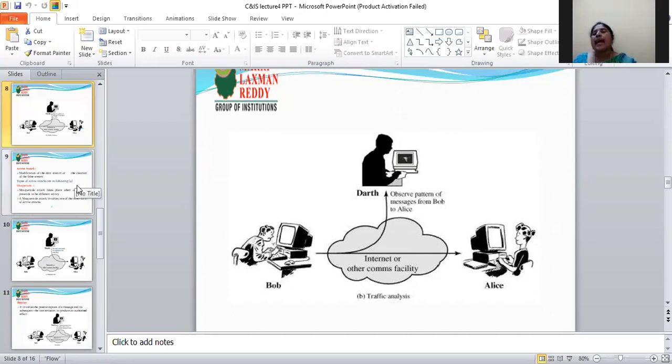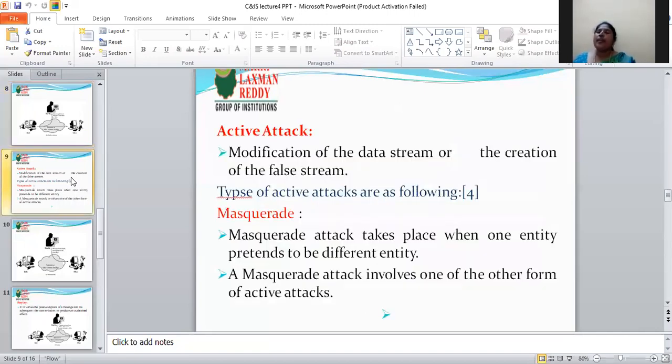These two are passive attacks, without modification. And coming to the next topic, active attack.